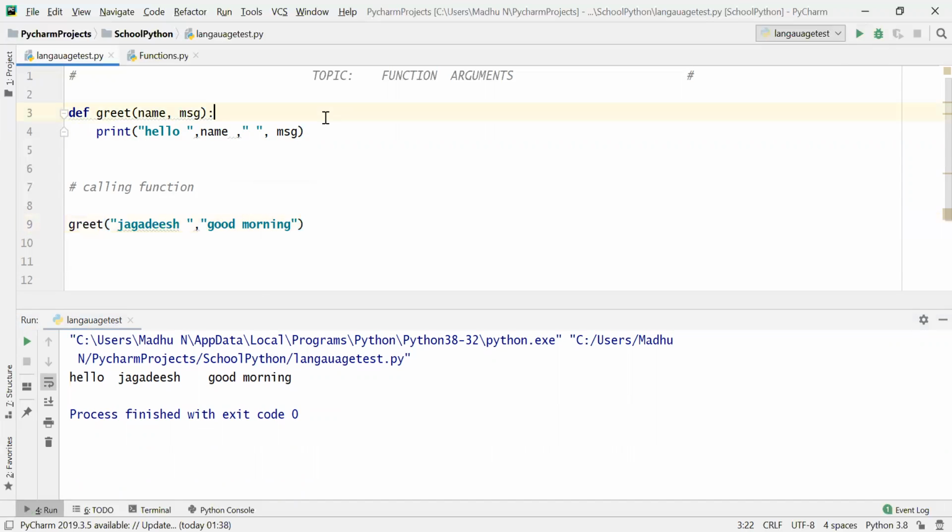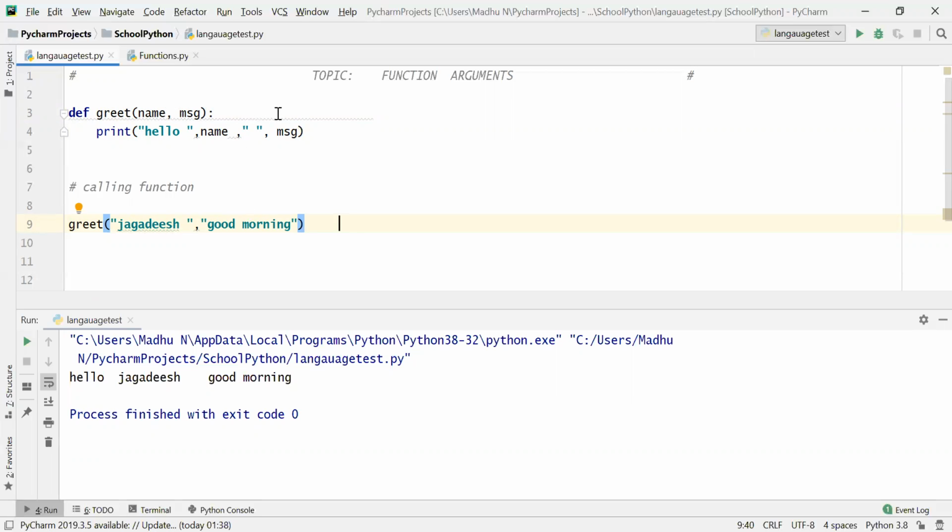Now there is a small concept in Python that if there are two parameters while you are defining your function, then you must call with two values. That means you should have two arguments.